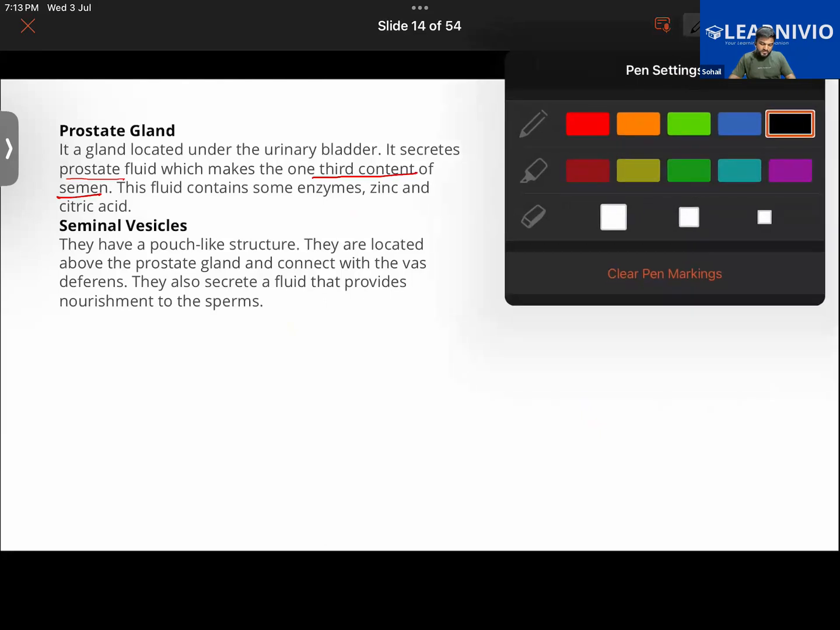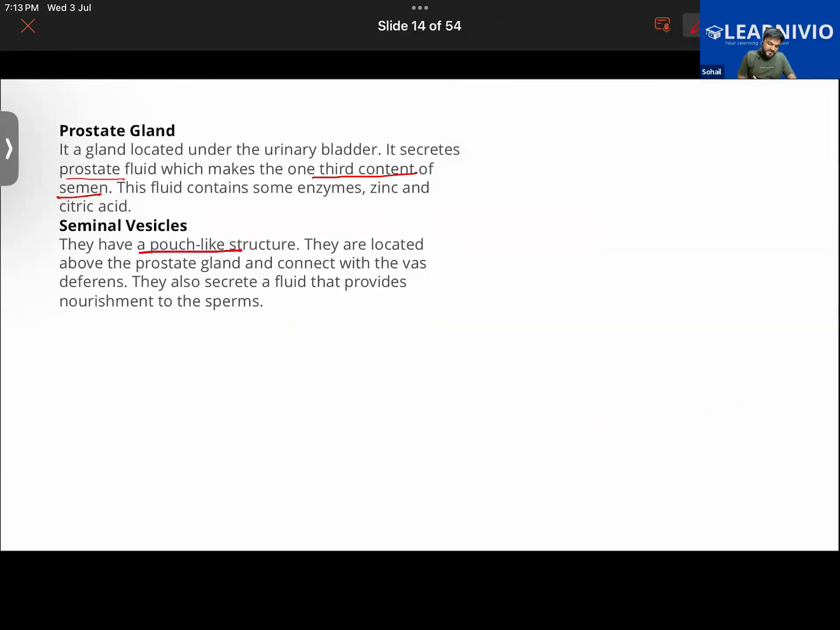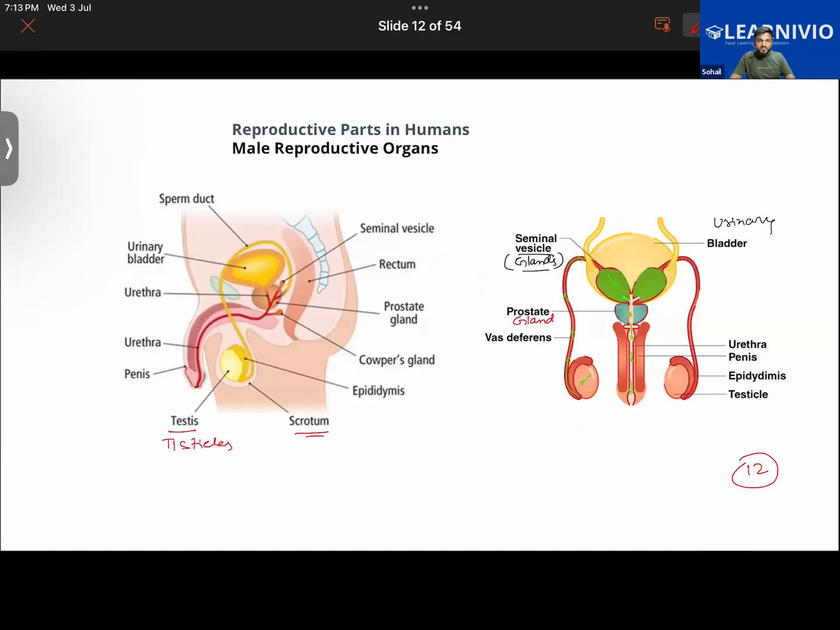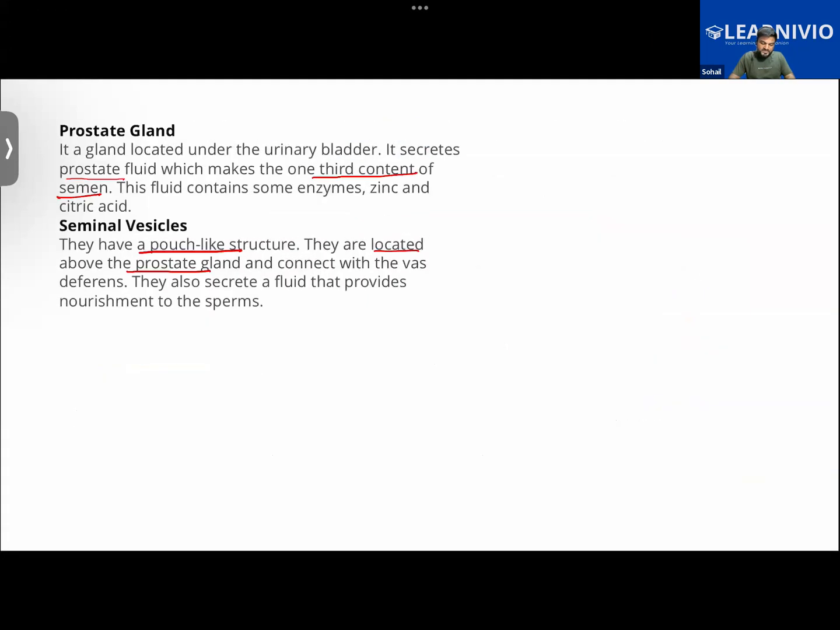Let me write this over here actually. We have learned it's a pouch-like structure. They are located right above the prostate gland. One another thing we have noticed here is that it connects with the vas deferens, this vas deferens over here and this one. Getting it? That is another thing about it. Furthermore, they are secreting a fluid that would provide nourishment to the sperms.